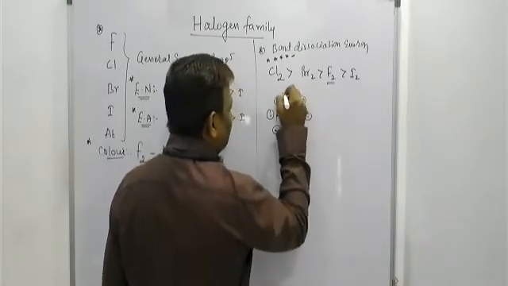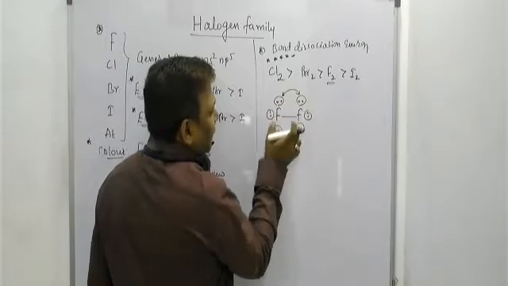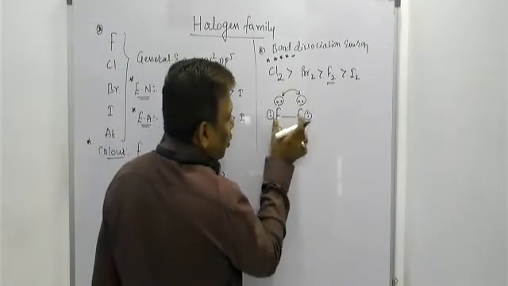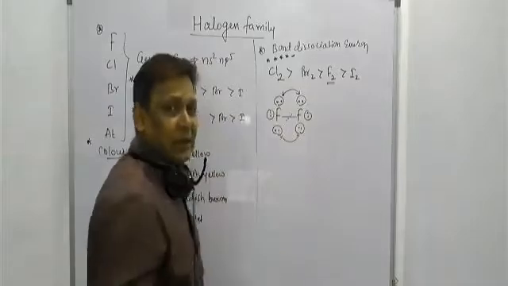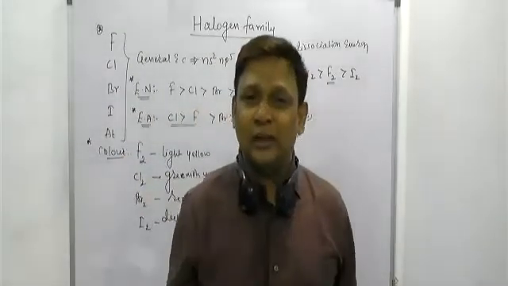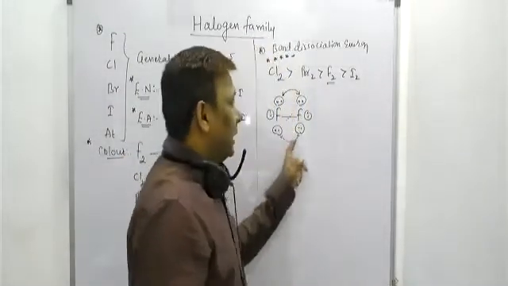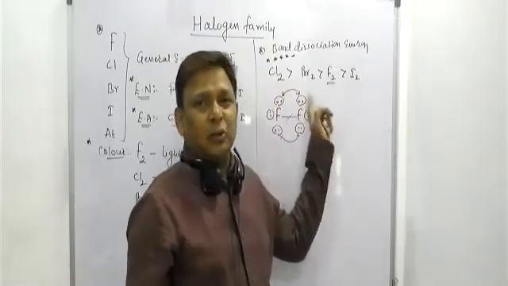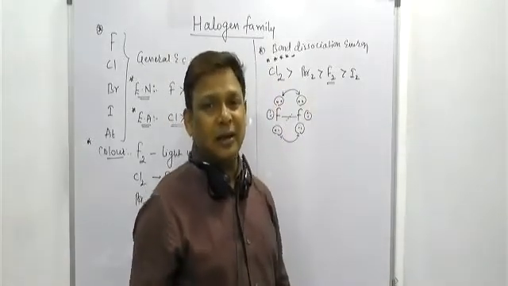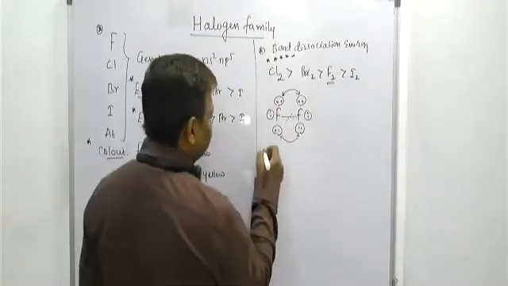They will repel each other. As lone pair repulsion, the atoms want to go away. As both atoms go away, we can break the bond easily. As we are able to break the bond easily, F2 will have the lowest bond dissociation energy compared to Cl2 and Br2. Is it clear? Check with the bond length, beta.